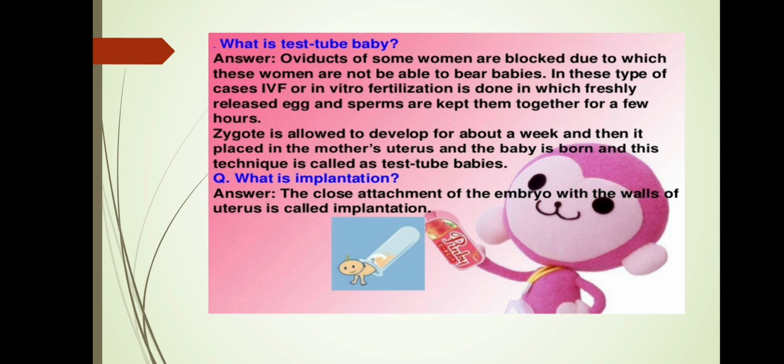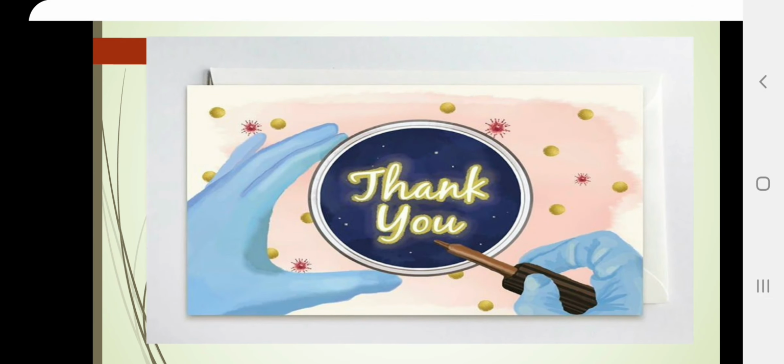The embryo is implanted into the mother's uterus, and the normal baby is formed by this method. So in this session we learned about the natural method and the artificial method of fertilization.